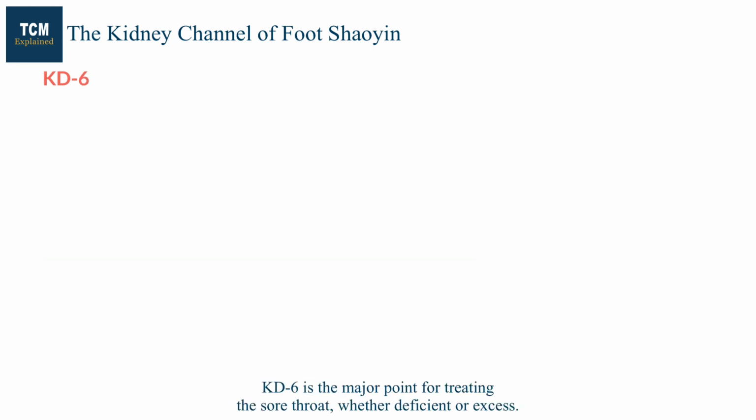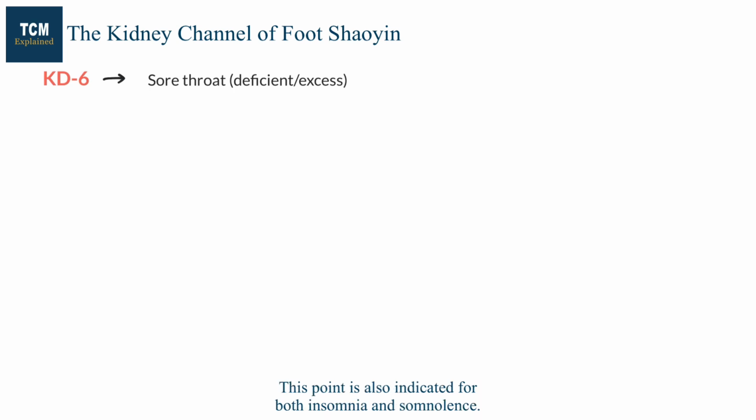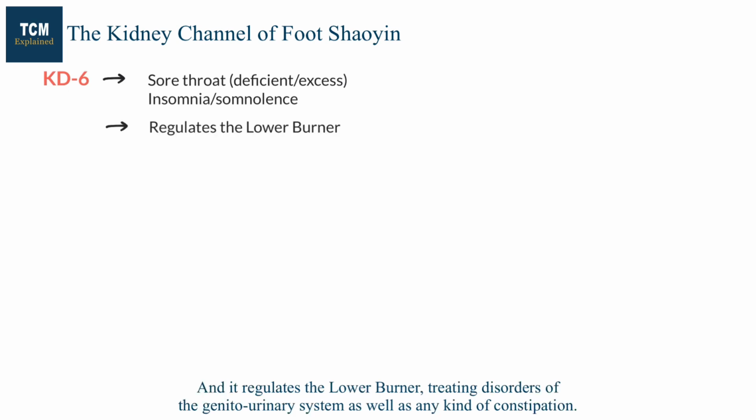Kidney 6 is a major point for treating sore throat, whether deficient or excess. This point is also indicated for both insomnia and somnolence, and it regulates the lower burner, treating disorders of the genitourinary system as well as any kind of constipation.